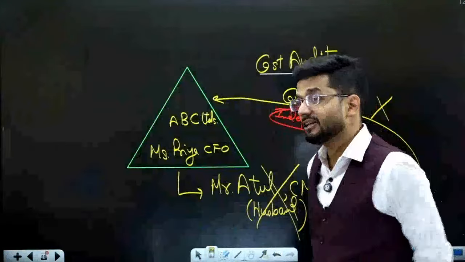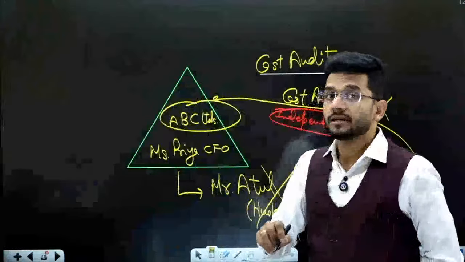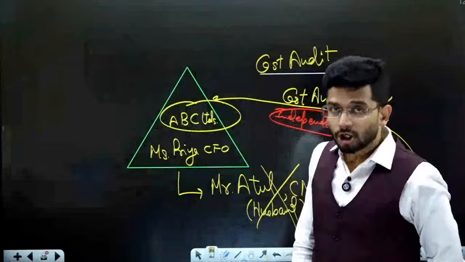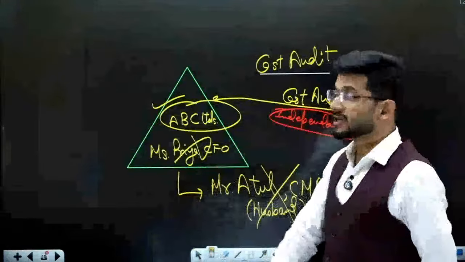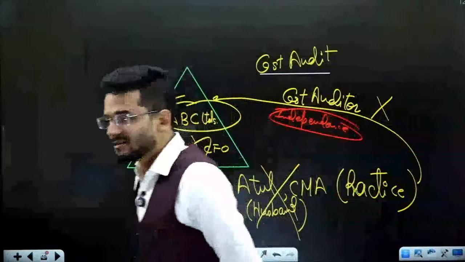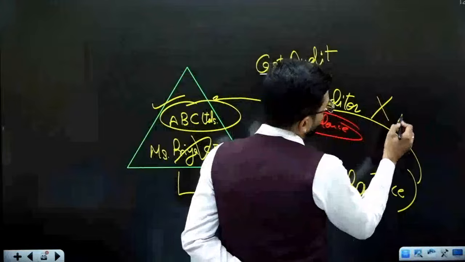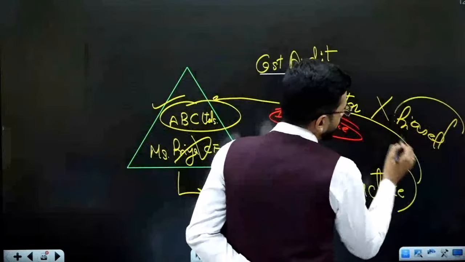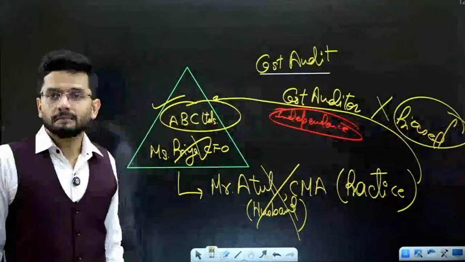He knows that if he gives a qualification, if he points out any error in the cost accounts of ABC Limited, or any fraud in the books of accounts, Miss Priya will lose her job. So Mr. Atul will never give an unbiased opinion. The opinion of Mr. Atul will be biased.